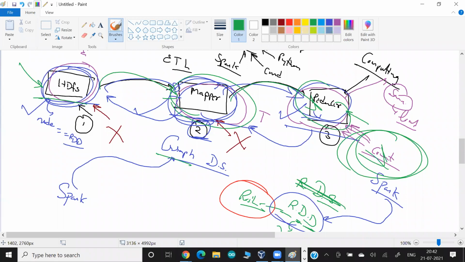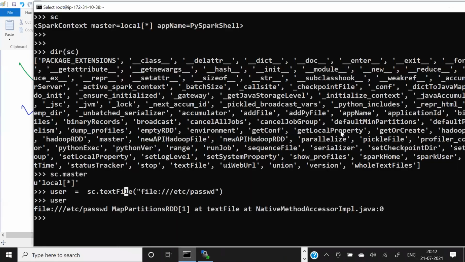So let me do a very small computing here. If I run the dir command on this user variable, we can see what methods they support.